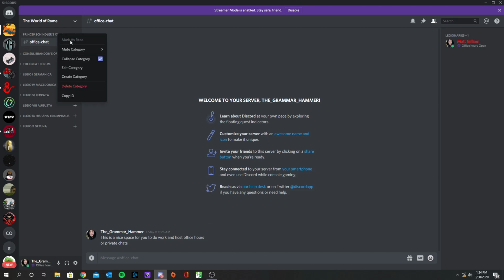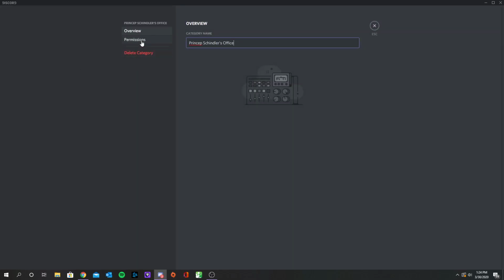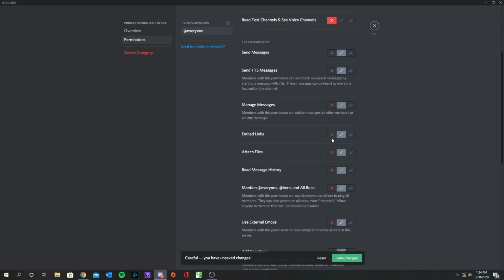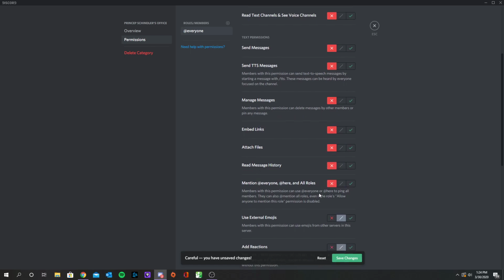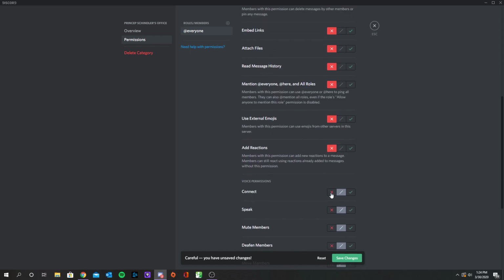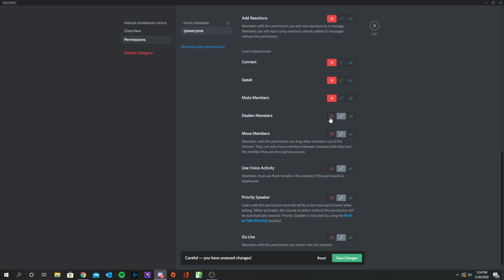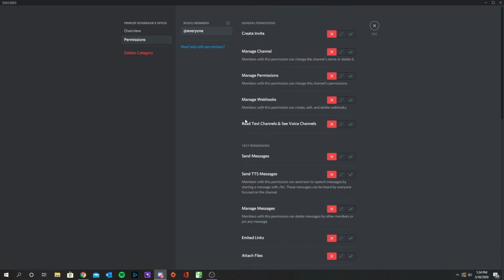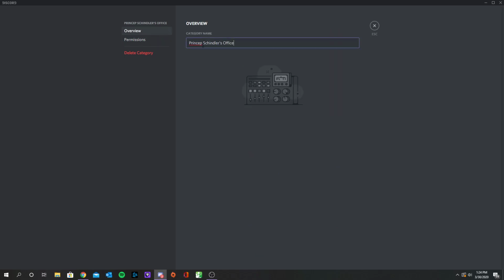Well, what if I wanted to make the whole thing locked? Let's go to edit category. You can go here to permissions and you can do the same thing. So for everyone, they're not allowed to even get in here. That's right. Just nothing. They're not allowed to do any of it. And I haven't messed around with this too much, but as far as that goes, this is what that looks like.